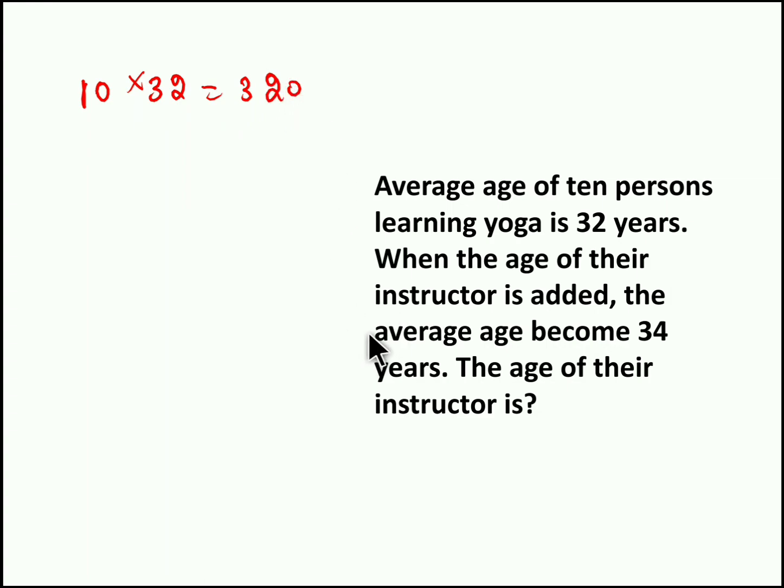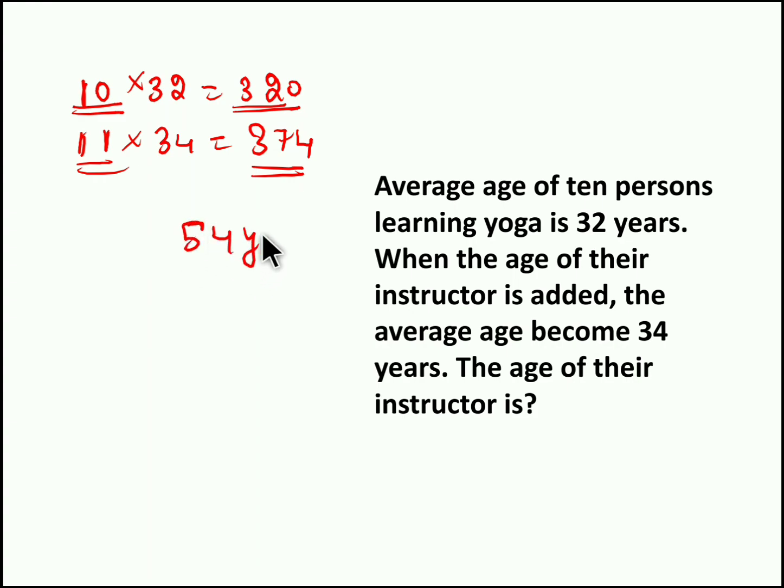When we include the instructor, we totally have 11 people and the average becomes 34. So 11 into 34, we get 374 years. Without the instructor, the total age was 320. With the instructor, the total age was 374. So the instructor's age is 374 minus 320, 54 years. So 54 years is nothing but the age of the instructor.